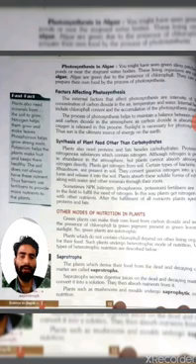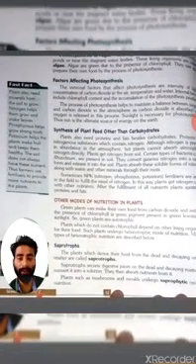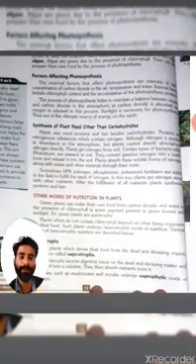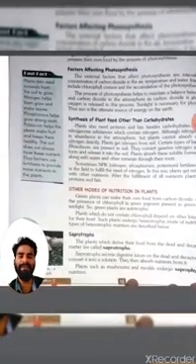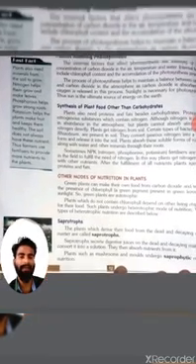Plants which do not contain chlorophyll depend on other living organisms for their food. Such plants undergo heterotrophic mode of nutrition. Various types of heterotrophic nutrition are described here in this book, in this chapter.